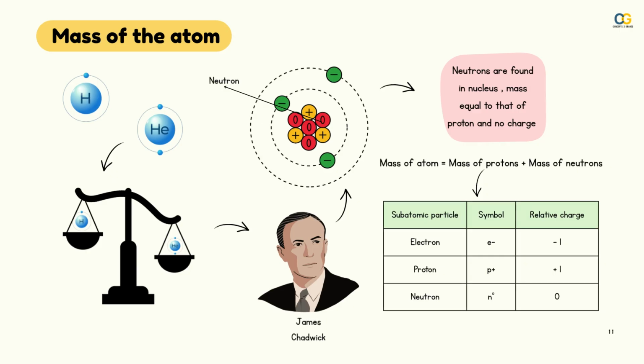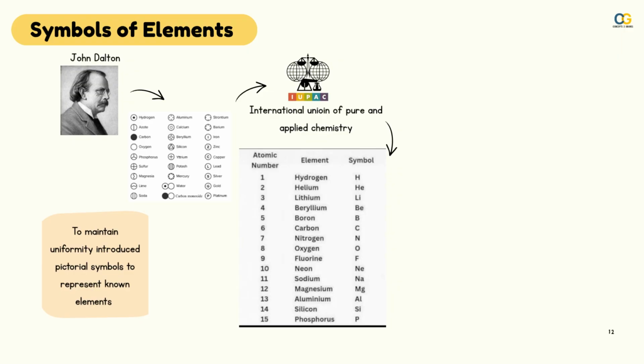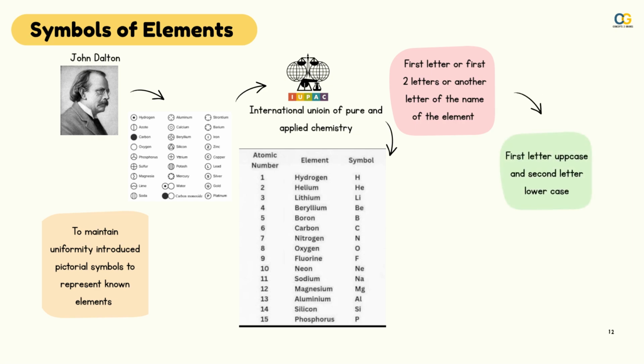Later, scientists wanted to discover how to represent different elements in a uniform manner. To maintain uniformity, John Dalton introduced pictorial symbols for each element. Later, the International Union of Pure and Applied Chemistry came up with symbols for every element, where the first letter or the first two letters of the name of the element are used, and the first letter is written in uppercase and the second letter is written in lowercase.